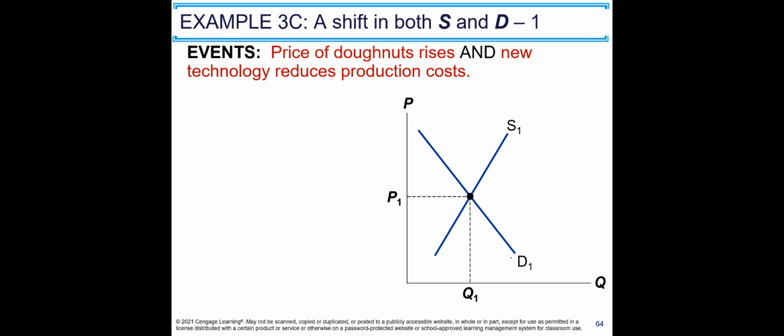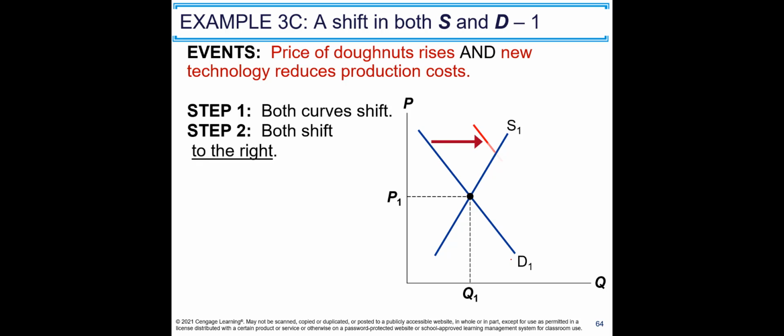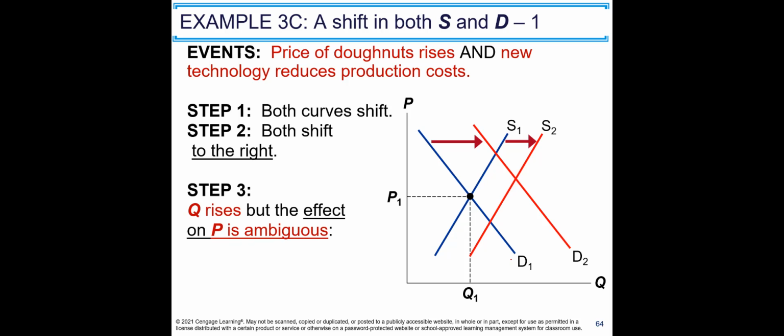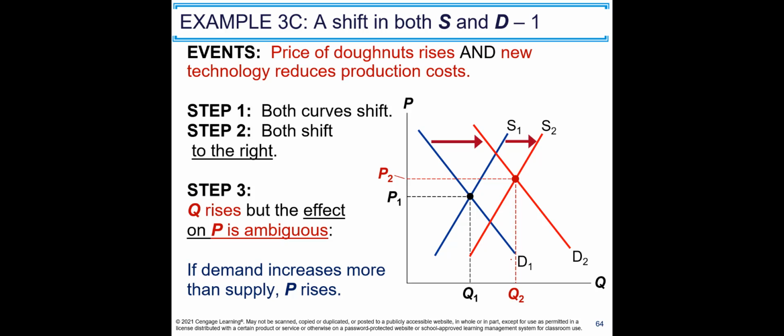What if both events happen at the same time? Price of donuts rises and new technology reduces production costs. So both curves are going to shift. Both shift to the right. Demand is going to shift to the right and supply is going to shift to the right. Step 3, in this example, if you compare price and quantity with the initial price and quantity, from the figure we see that there is an increase in price and there is an increase in quantity, but step 3 says on the slide Q rises for sure, but the effect on P is ambiguous.